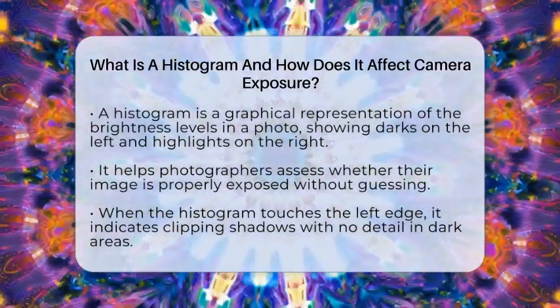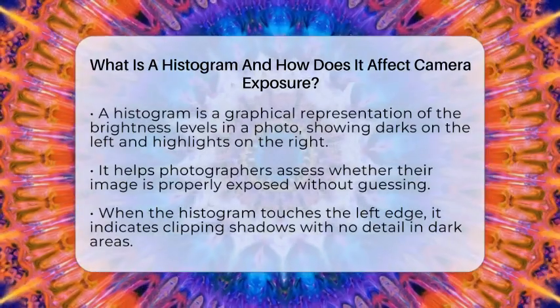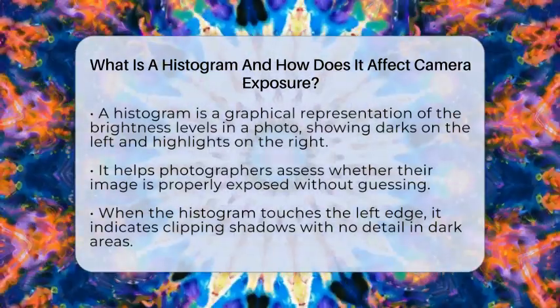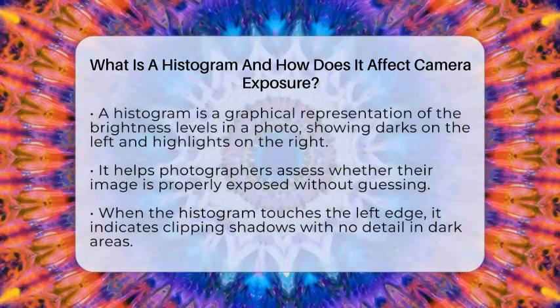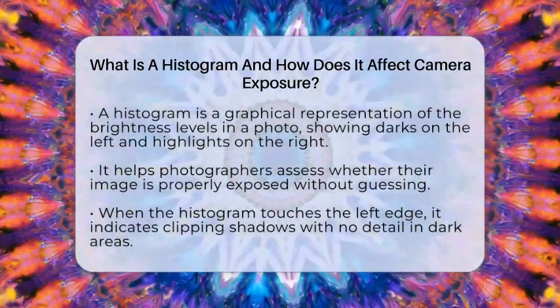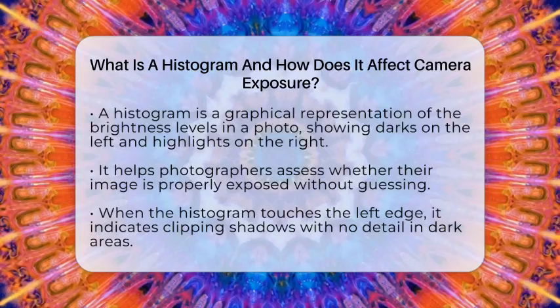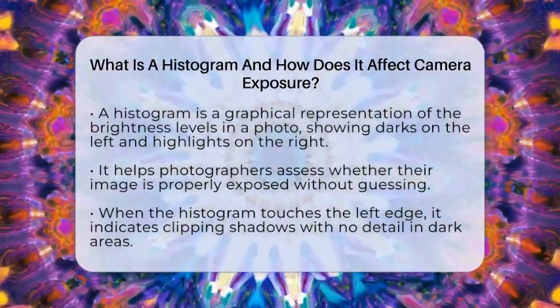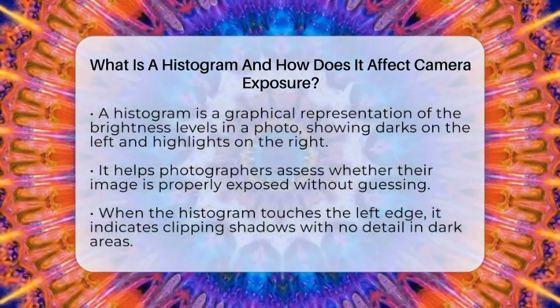When you take a photo, the camera measures the light in the scene. The histogram then turns that data into a graph, with shadows on the left and highlights on the right. The taller the line, the more pixels there are at that brightness level. This helps you see if your photo is too dark or too bright without guessing.